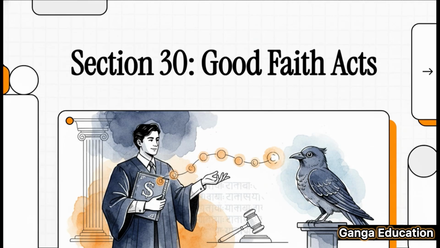Welcome. Today, we're going to deconstruct a critical legal provision for your examinations, Section 30, which corresponds to Section 92 of the Indian Penal Code. As a general exception, a thorough understanding of this section is absolutely essential for your success.